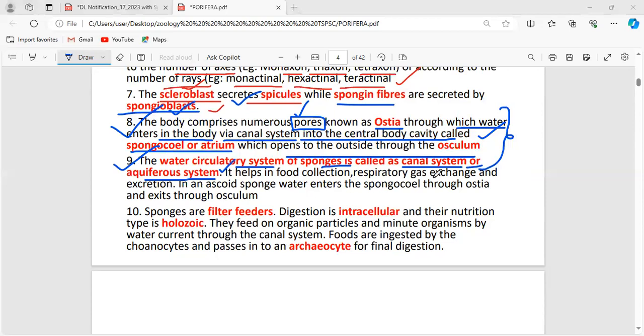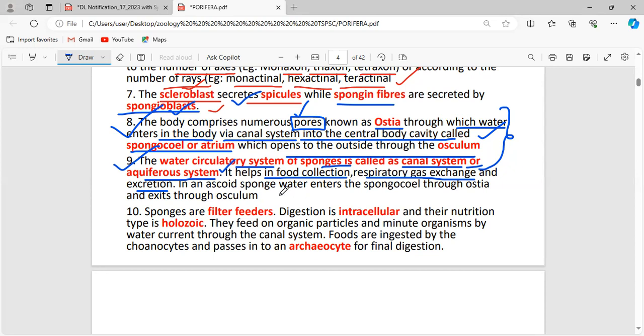Okay, now this canal system is not only a water circulatory system, but it also helps in food collection, respiratory gas exchange, and excretion. Okay, and there are different types of canal system. For example, the first one is sycon type, the second one is ascon type, the third one is leucon type, and the fourth one is rhagon type. There are different types of canal system present.